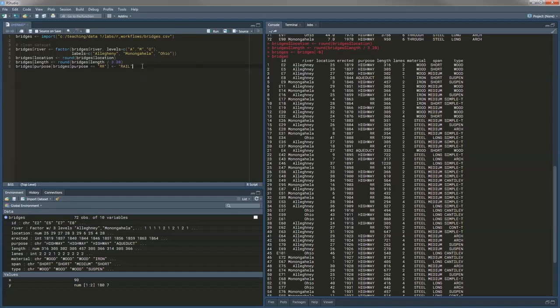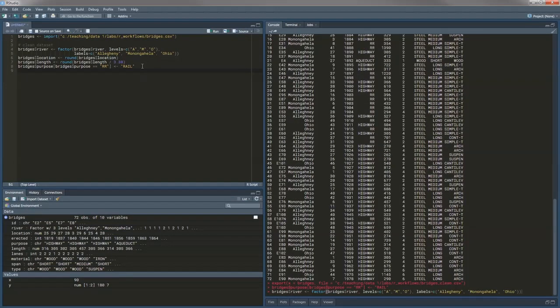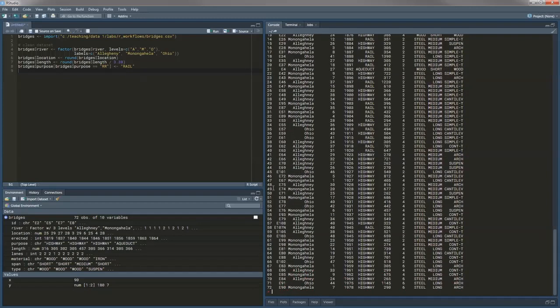So if I run this line, which by the way I can do easily by pressing Control Enter, you see I can go to the console and check bridges, and we see that the RR is now gone and we have rail. So hey, there you have a way to easily go and execute whatever you're writing in the script.